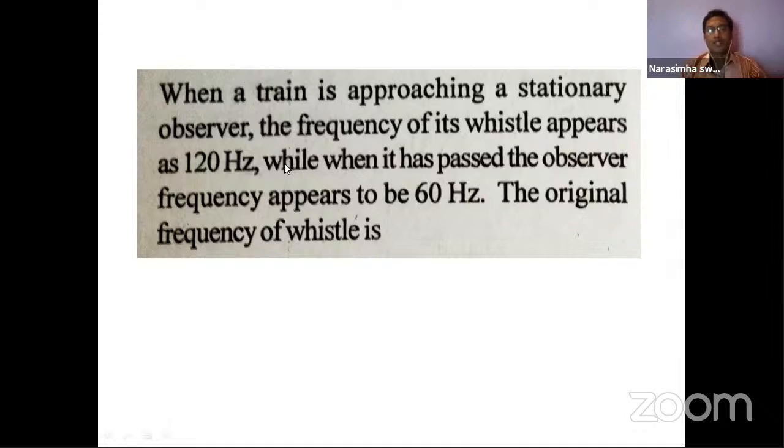The two situations are given: one is approaching, another is past. While the train is approaching the stationary observer, the observer hears an increased frequency, 120. When it is past the observer, moving away, the frequency appears as 60 hertz. Then what would be the original frequency of the whistle is what is asked.